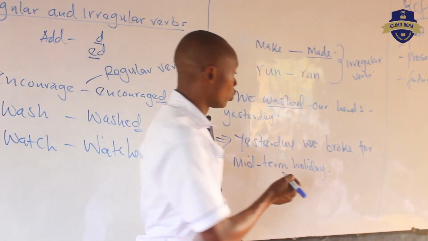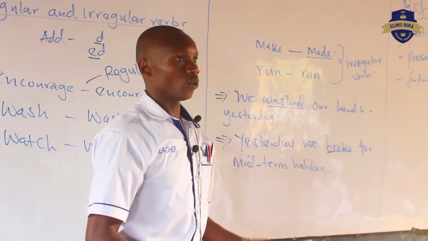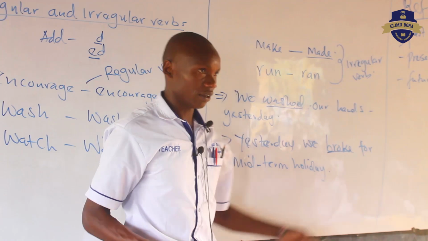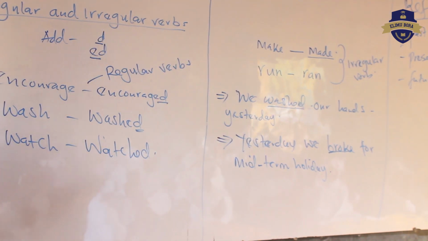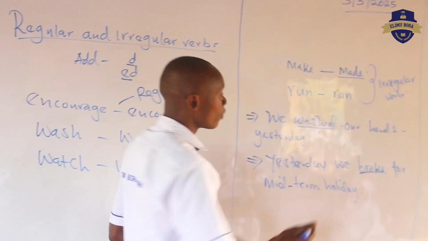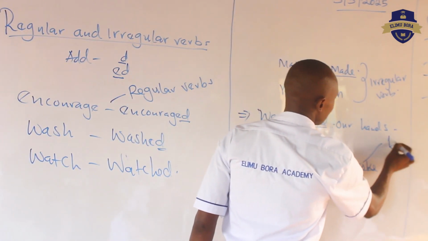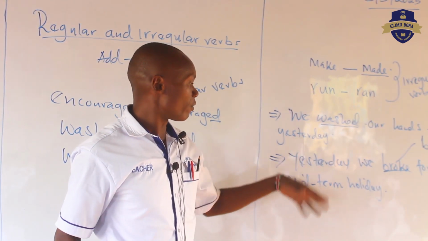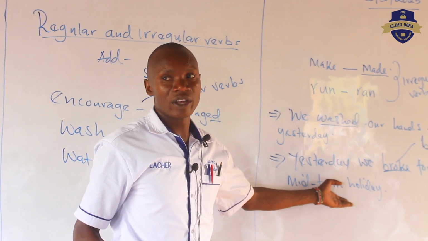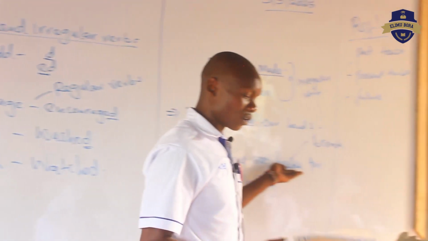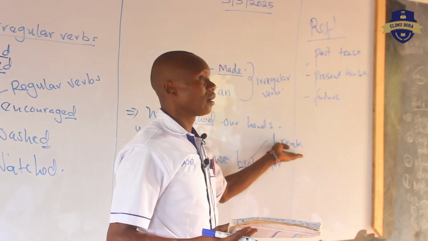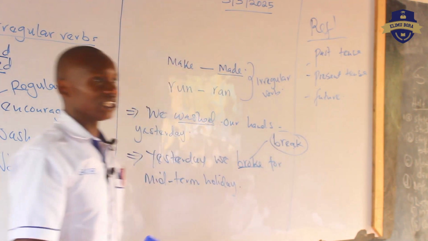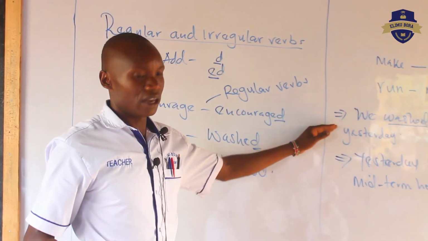Because of the word broke. So, what is the present tense of the word broke? Break. We broke. It means that the present tense is now we break. So it is something which had happened. So we say yesterday we broke for midterm holiday. Right, together. So the word broke in this case is the past tense of the word break. So you see that the present tense is break. The past tense is now broke. That is now irregular verbs.